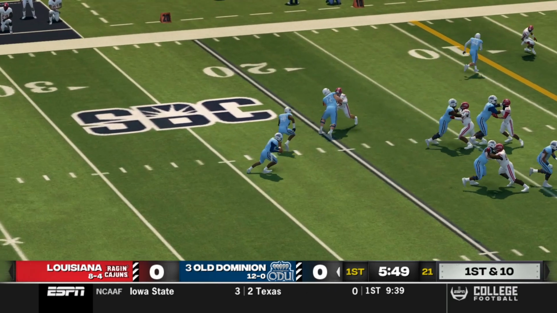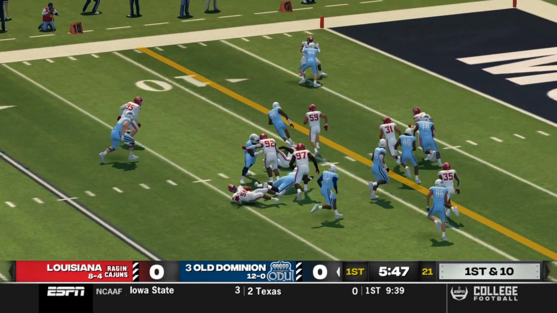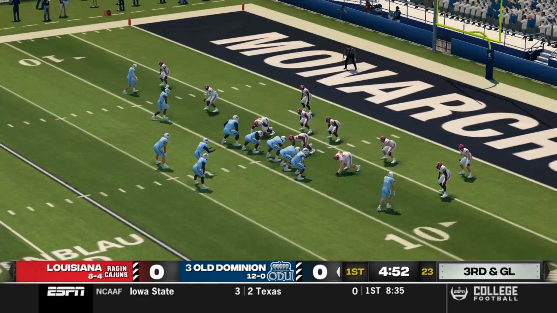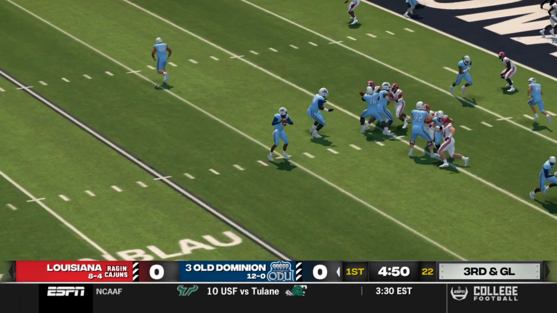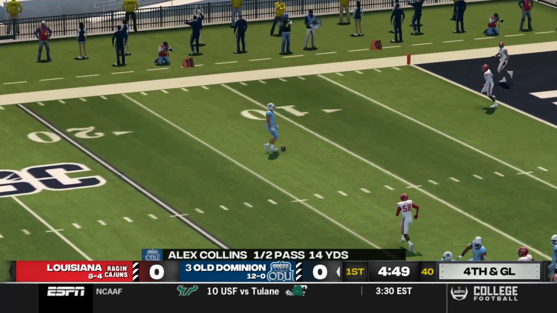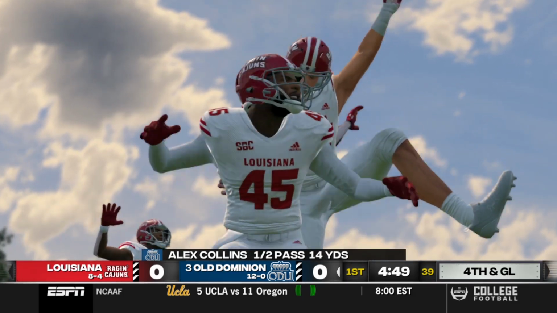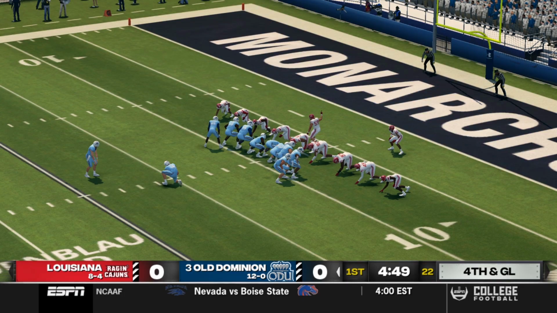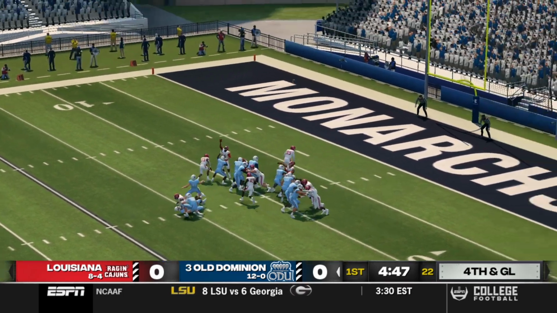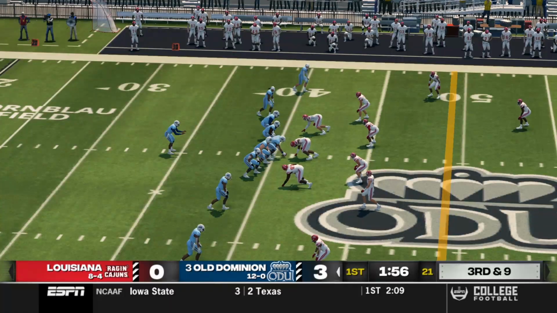And Cameron Seymour has been a really nice running back all season. And Alex Collins has been a draft prospect quarterback. We'll see how he does in this one as he throws that one in the dirt for a 4th and goal. So Old Dominion will just be smart, take the points, and continue about their day.